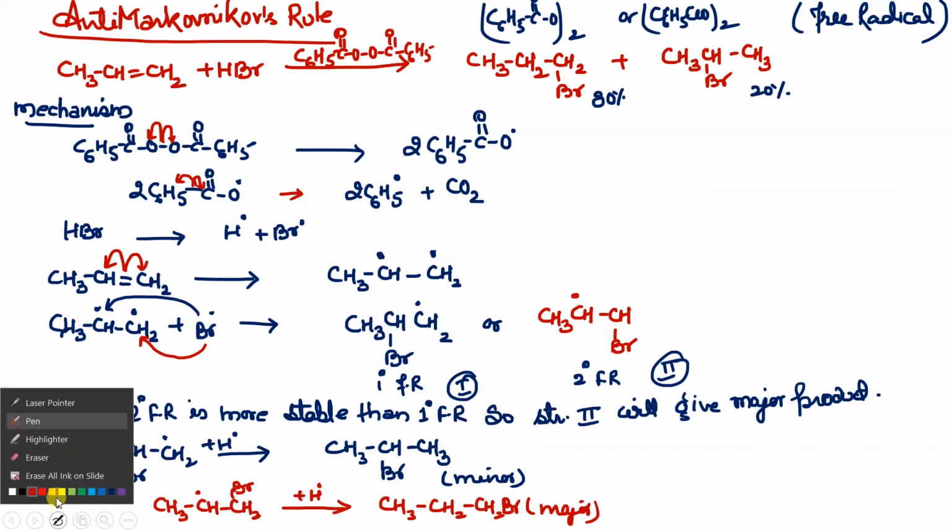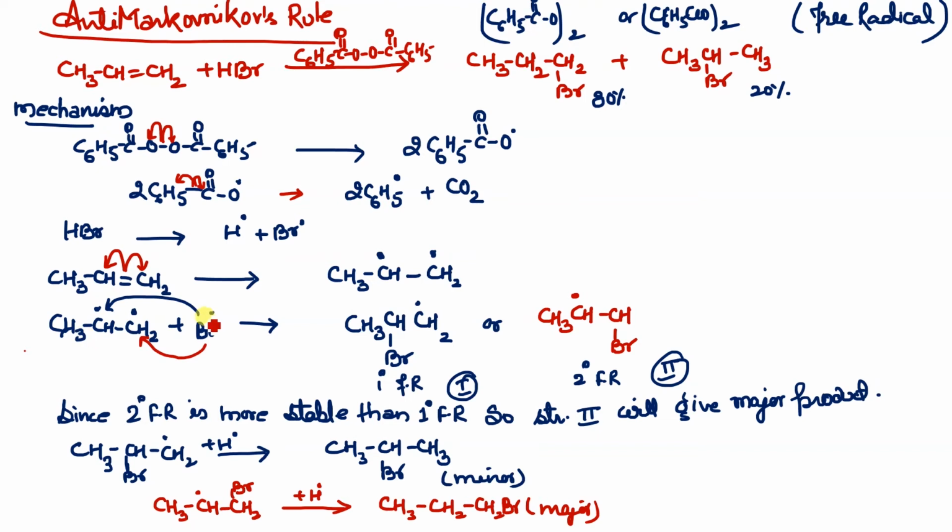What next? In the next case, you can see that this Br free radical is going to attack. If this Br free radical attacks this one, the blue structure will be formed. This is CH3CH double Br CH2 free radical, which is considered a primary free radical. We can see it is a primary free radical, isn't it? And if this Br free radical attaches on this carbon, this red one, it will form CH3CH free radical CH2Br. So in this case, it will form a secondary free radical, structure 1 and structure 2.